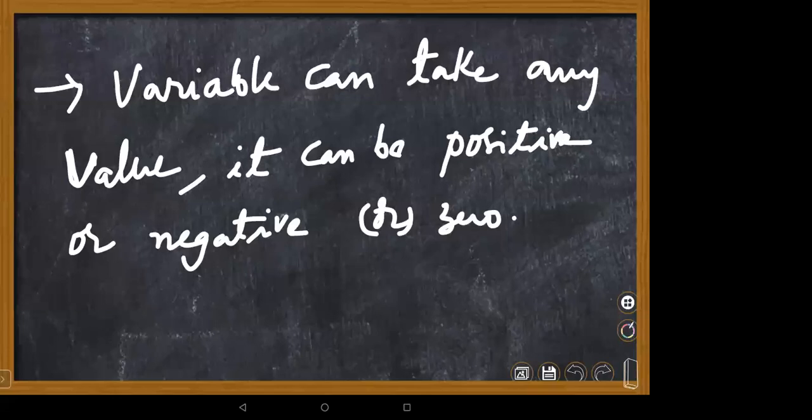Next important word, coefficient. What is coefficient, children? Any one of you, please. The coefficient is nothing but one factor of its product. Suppose 5xy. In 5xy, what is the coefficient of xy, children? One of the factors of the product. Well, let me help you.